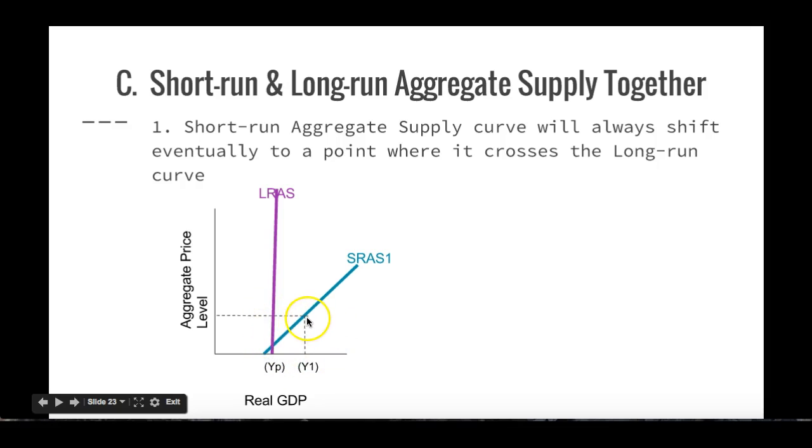Here's what happens when we're producing here: we have a lot less unemployment. Remember, I told you that this is our fullest potential. This is where we have our natural rate of unemployment. If we have any output more than that, that means that we have unemployment that's less than the natural rate. How's that possible? Well, we could have, for a very short time, a small amount of frictional or structural unemployment. But here's what happens in the long run.